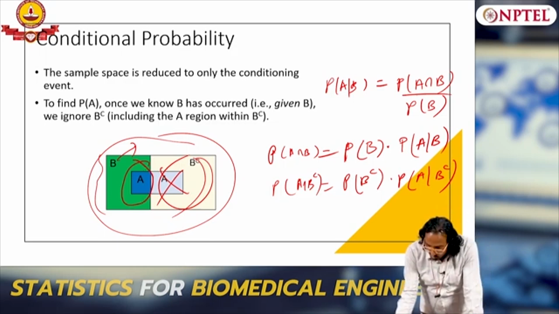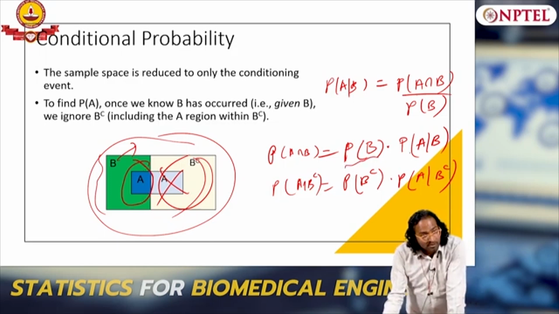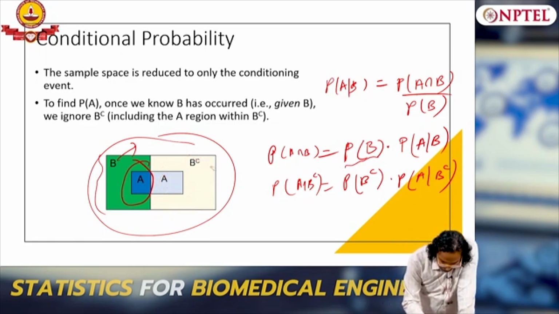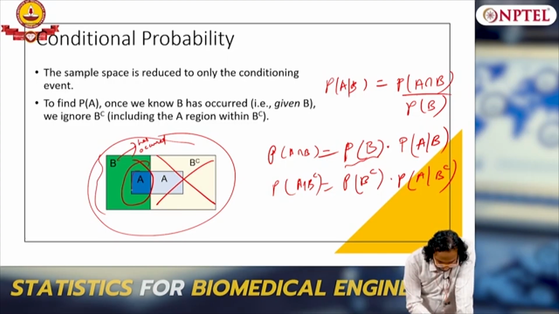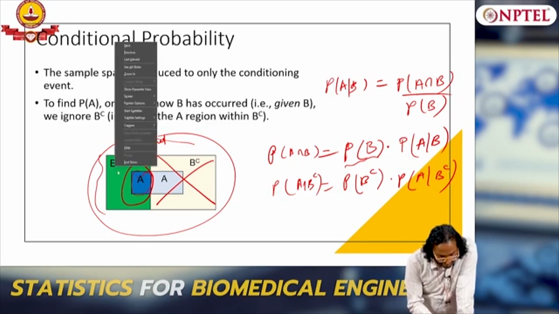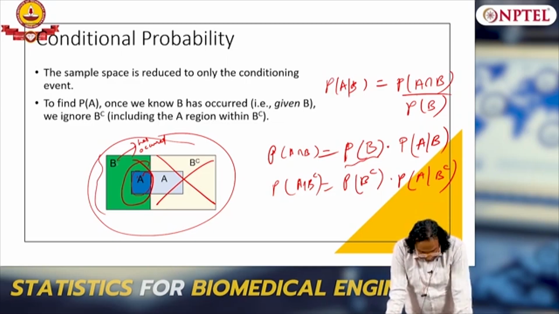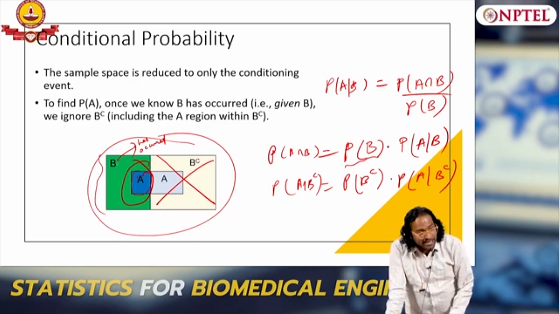Okay. So now B has occurred, probability of B has occurred. That means what? This sample space is gone. B has occurred. So then I am interested in A happening along with B, which is nothing but A intersection B. So A intersection B is what?